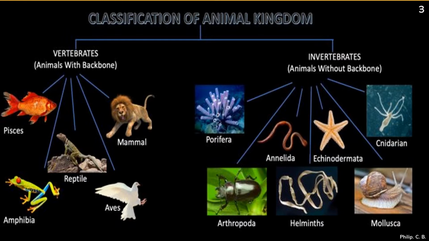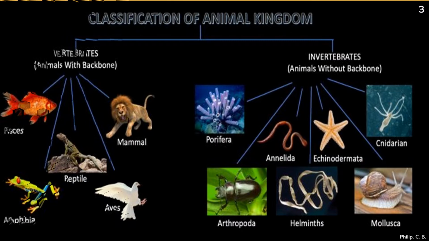Then the second part is invertebrates, that is without a backbone, or animals without a backbone. Again here we actually come across 10 different phyla. In the picture we just see 7 of them. First is Porifera, followed by Arthropoda, Annelida, Helminth, Echinoderms, Cnidaria and Mollusca. So here you can see some of the examples which help us understand which animals are present in different phyla in case of invertebrates, or in case of vertebrates, that is the animals with a backbone, present in 5 different classes. Okay. Now the next slide.